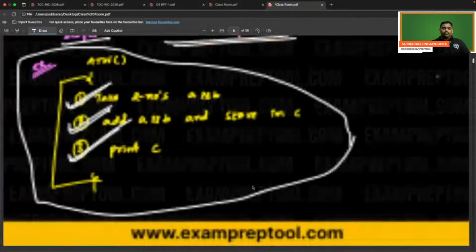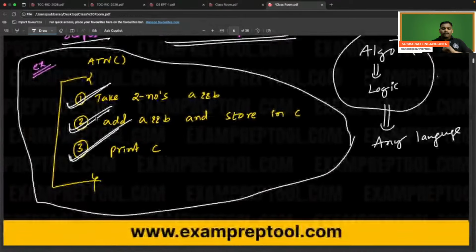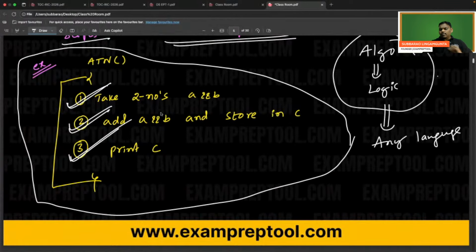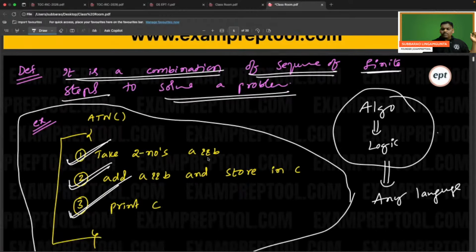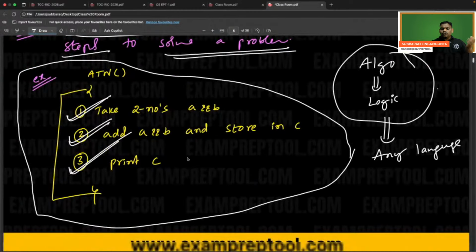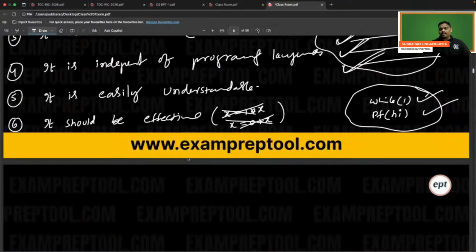This is called algorithm. Simply normal pseudocode. Normal code, normal English line, normal Hindi line, normal Telugu line, normal Marathi, normal Punjabi, whatever language you want, you can write. Step by step procedure. Follow this definition. It is a combination of a sequence of finite steps to solve a problem. So one example I gave, some properties I wrote, everything is fine.